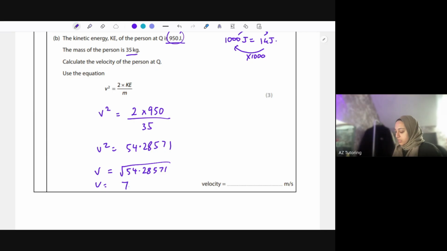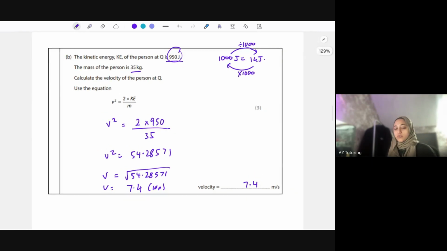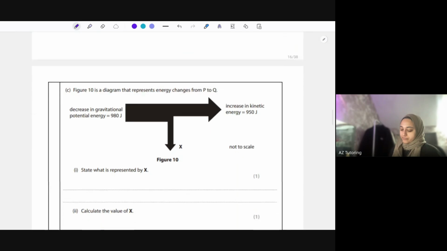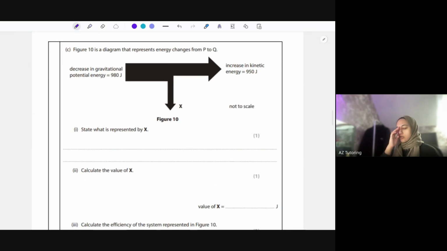7 point, they haven't said to how many decimal places, so I'll just do it to one decimal place. So 7.4 to 1 dp. But do check in the question, did they say do it to 3 significant figures or 1 decimal place, and so on? If they haven't, I think it's safe to assume that you can do 1 decimal place. So you have 7.4 meters per second. Again, they might not even give you the equations. You might have to find it from the sheet that they give you in the exam.